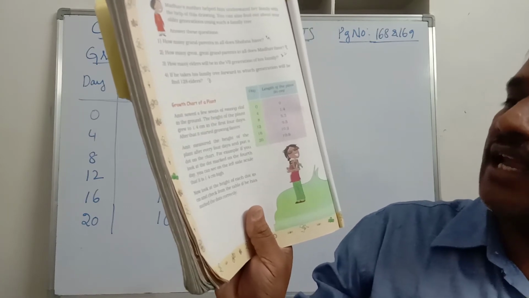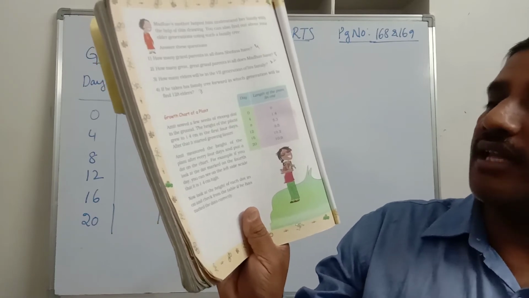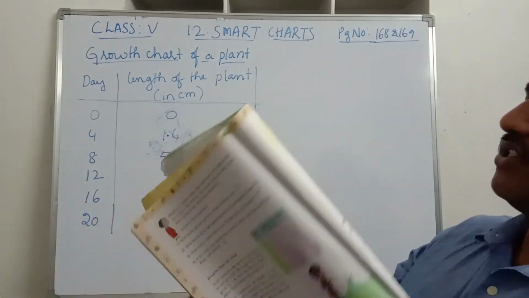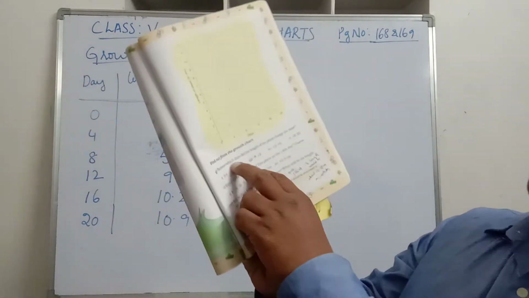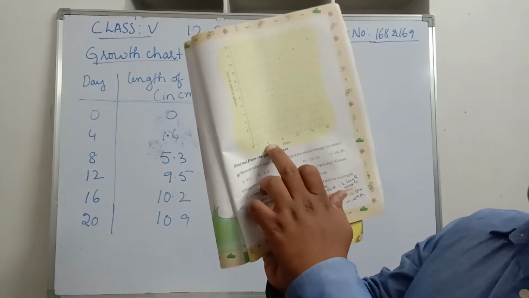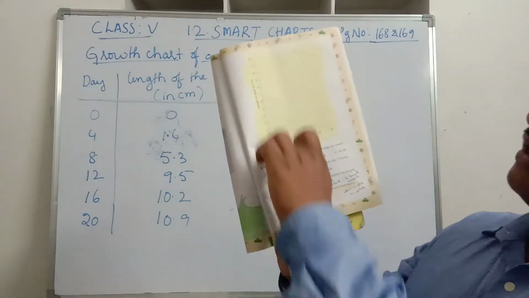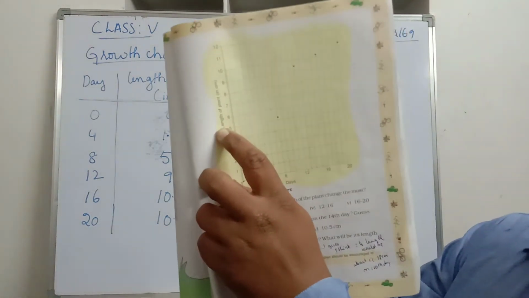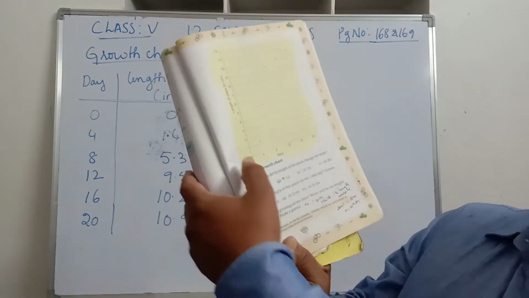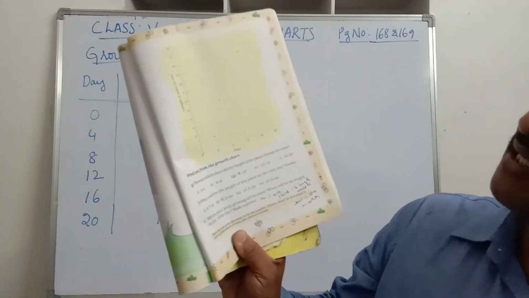So he measured the height of the plant after every 4 days and put a dot on the chart. So here we have the chart. He made this chart with days on the horizontal line: 4 days, 8 days, 12 days, 16 days and 20 days. And on the vertical line he took the length of the plant in centimeters: 1 centimeter, 2 centimeters, 3 centimeters, till 12 centimeters.